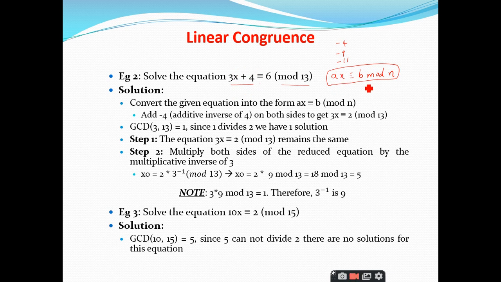equation in this format. So I should remove this 4. To remove this 4, I should add the additive inverse on both the sides. So if I add the additive inverse, I will get 3x plus 4 minus 4 is congruent to 6 minus 4 mod 13. So this 4 and this 4 got cancelled, that is 0. So this is reduced to 3x is equal to 2 mod 13. Is it clear?